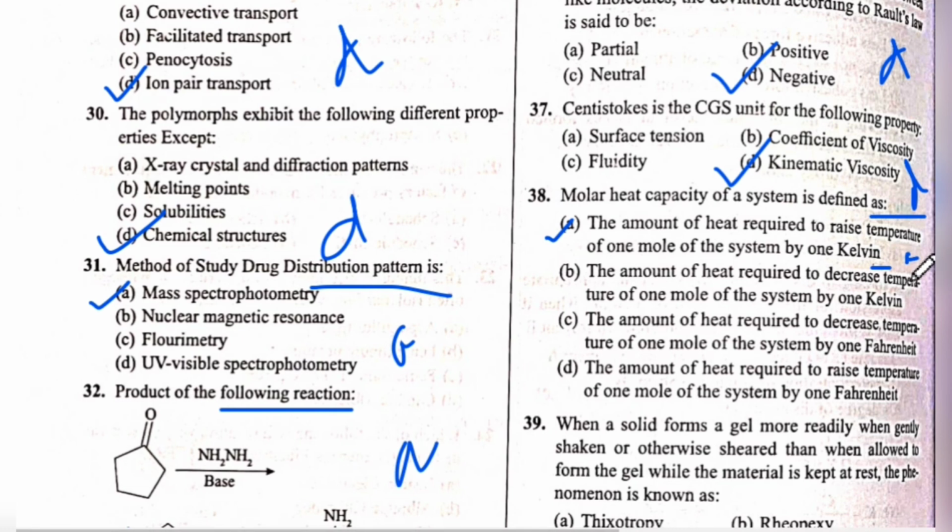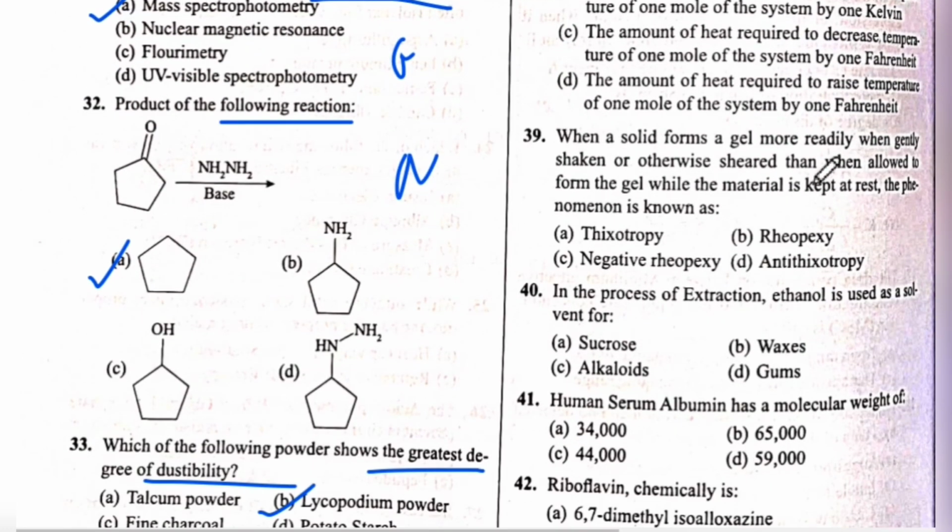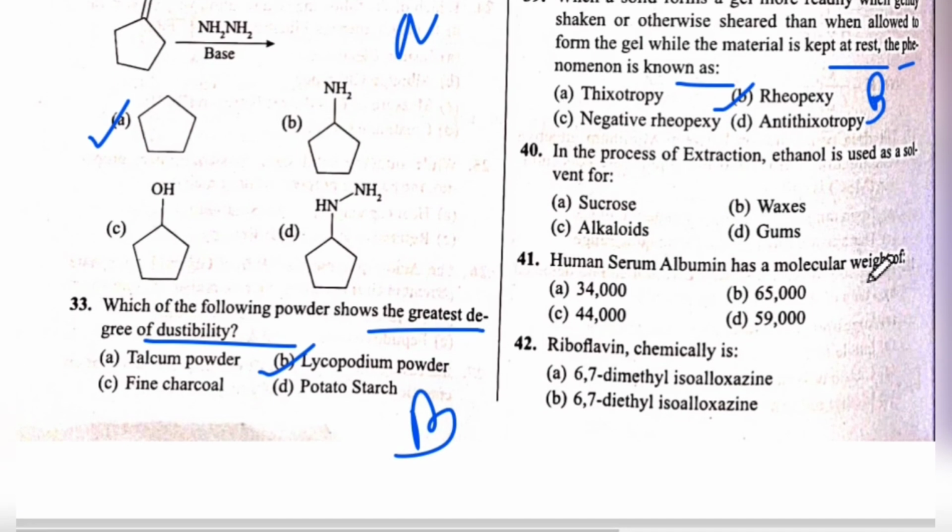Next is question number 39. When a solid forms a gel more rapidly when gently shaken or otherwise sheared than when the material is kept at rest, the phenomenon is known as... The answer is B, rheopexy.